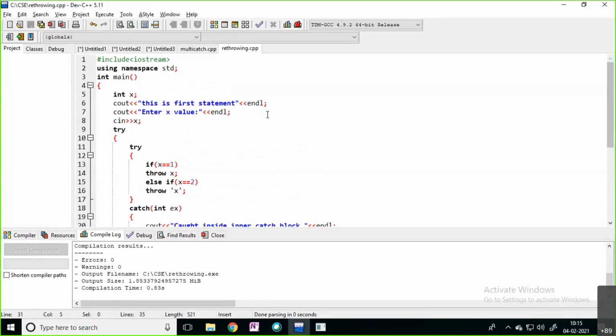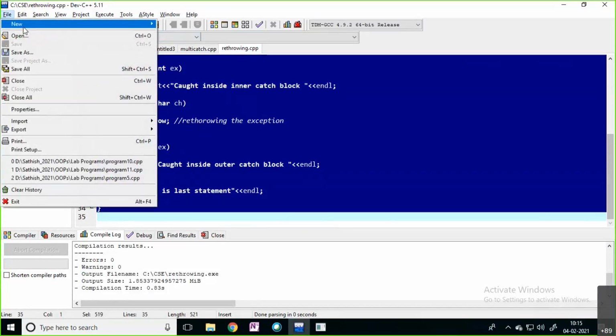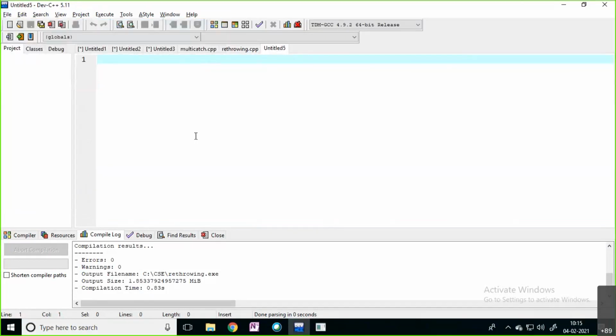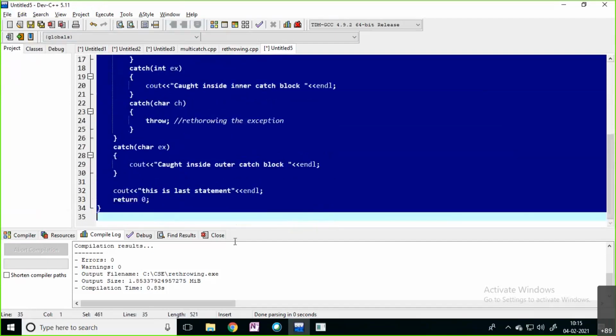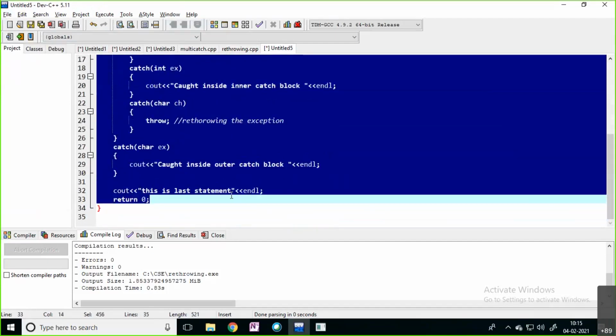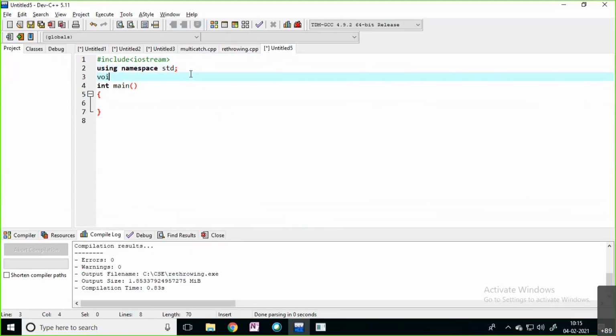For example, what can I do? I will just take this entire thing. We'll write one program. I will remove the entire thing. I'm just taking one function, a div function, meaning division.